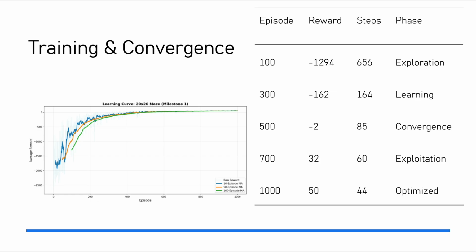From episode 600 to 1000, the agent refines its policy, achieving positive rewards and reducing path length from 69 to 44 steps. The learning curve demonstrates clear convergence with low variance in the final 400 episodes.